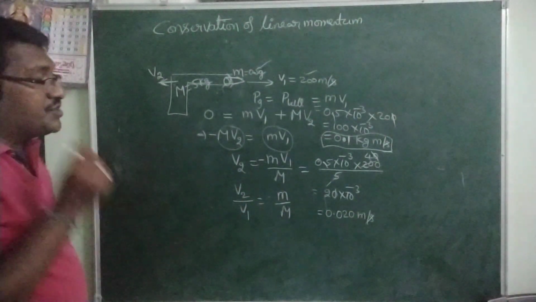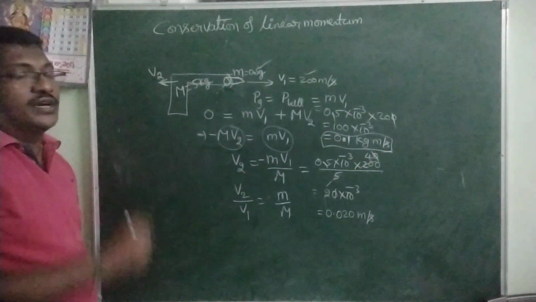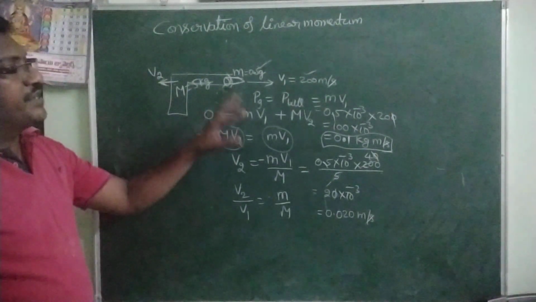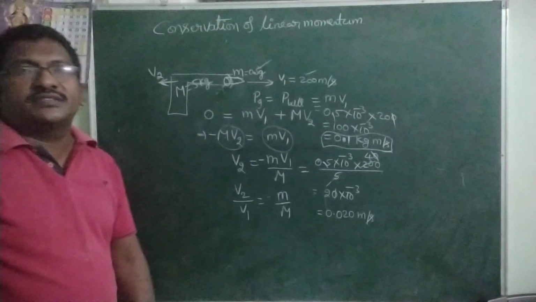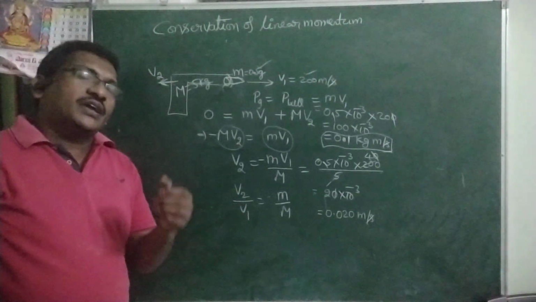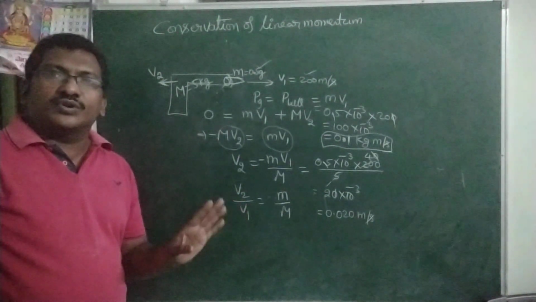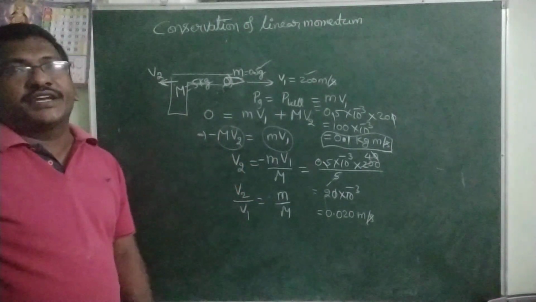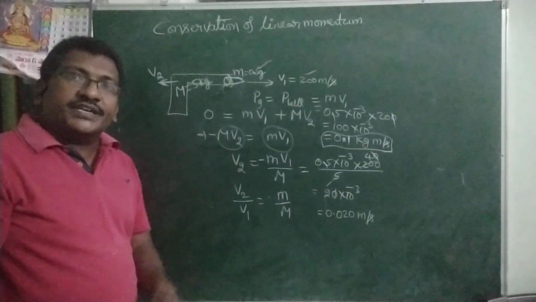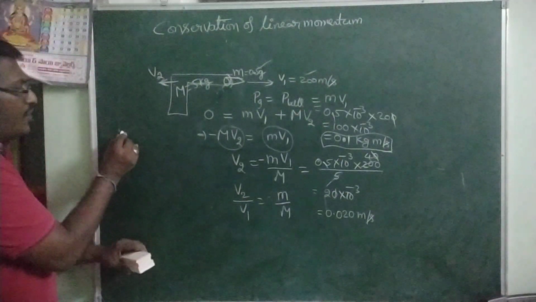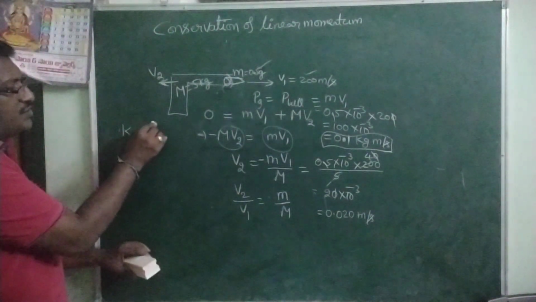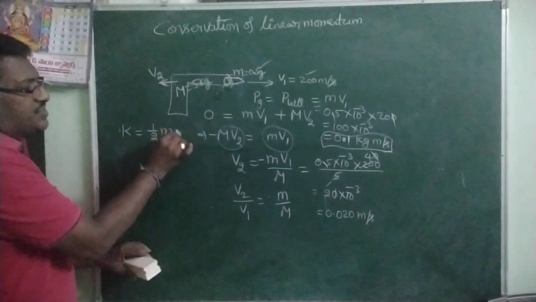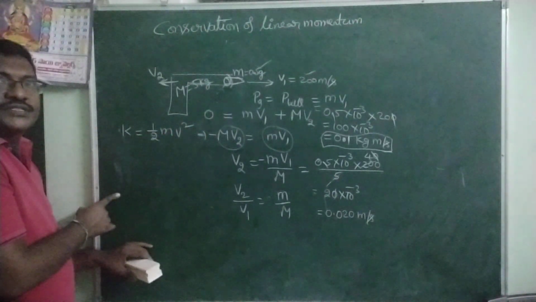So what is the ratio of the kinetic energies of the bullet and the gun? Before firing, the total system is at rest. That means kinetic energy of the bullet and kinetic energy of the gun is also 0. After firing, what is the ratio of the kinetic energy of the bullet and the kinetic energy of the gun? We know the formula. The kinetic energy is equal to half m v square. Basic formula now.